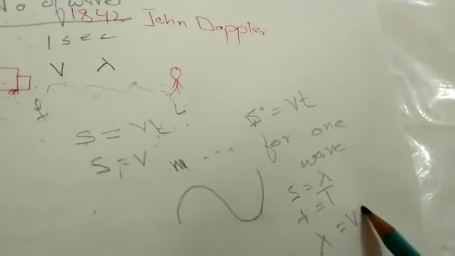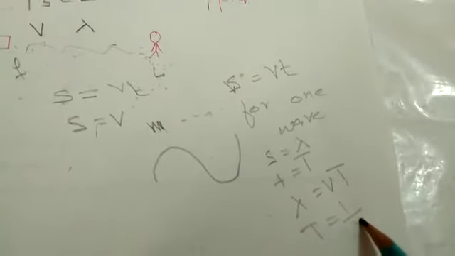lambda is equal to VT, and we also know that time period is reciprocal of frequency. So this expression becomes lambda is equal to V divided by F. Here V is equal to S, meaning distance between the sounding source and listener.